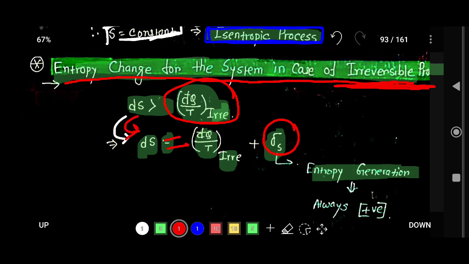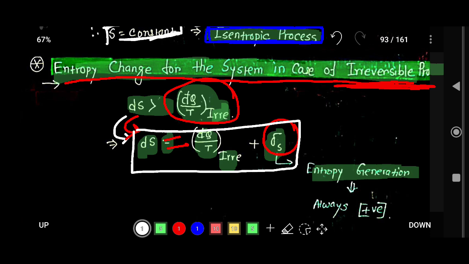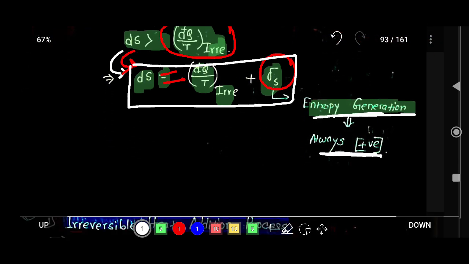So ds is equal to del q by T for an irreversible process plus delta s. What is delta s? Delta s is the entropy generation, and this is always positive.